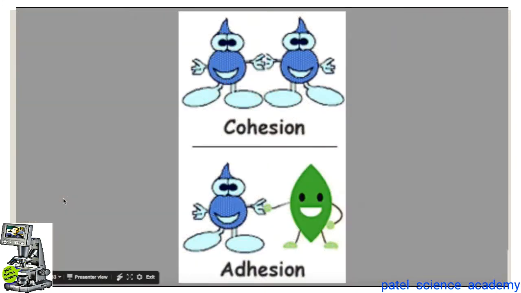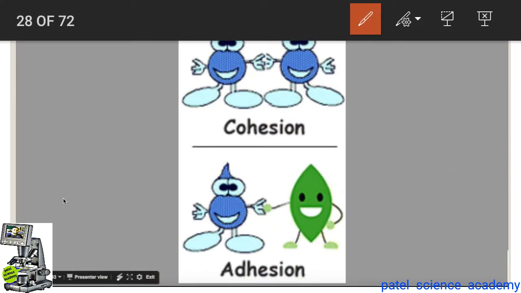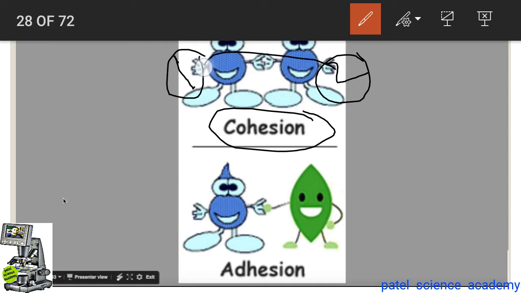Again, one more time, in this cohesion tension theory, a strong force of attraction between the water molecules is called cohesion force. That is the force between these two water molecules. This is water molecule number 1, this is water molecule number 2. The cohesion force is the force between the two water molecules by hydrogen bonding. This is a very strong force of attraction.